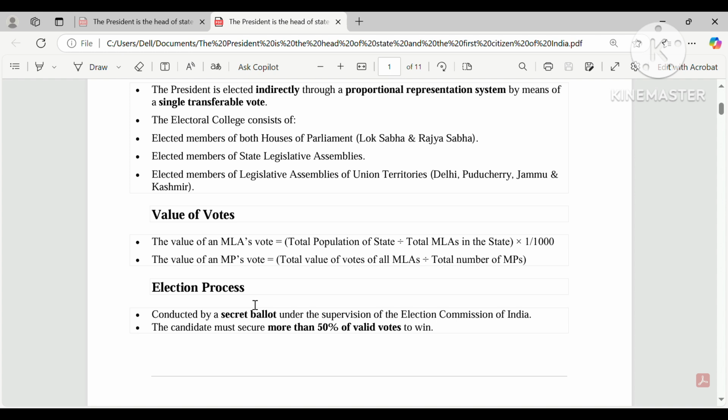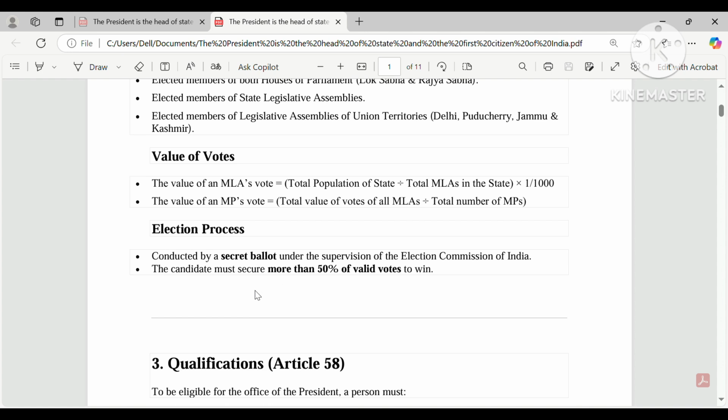No, here to win you have to secure more than 50% of the votes. If there are 100 votes, then you have to secure 51 votes to win.